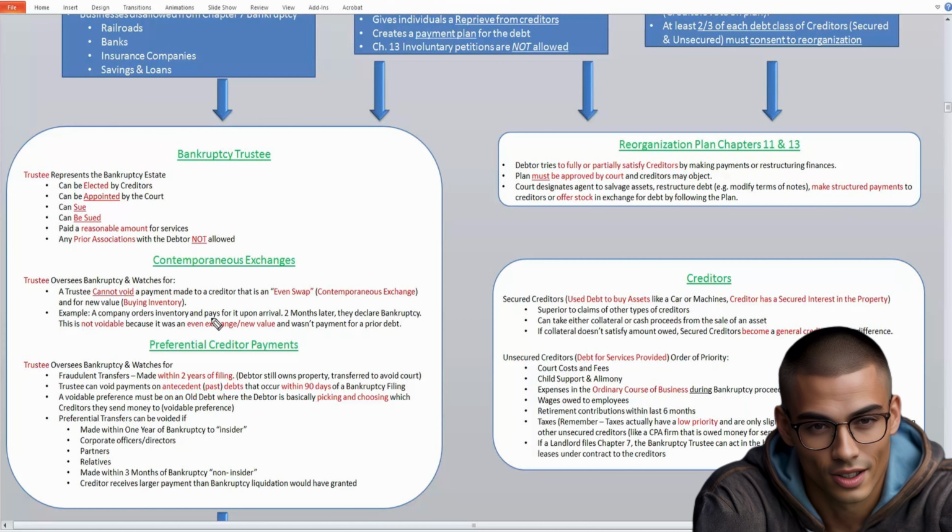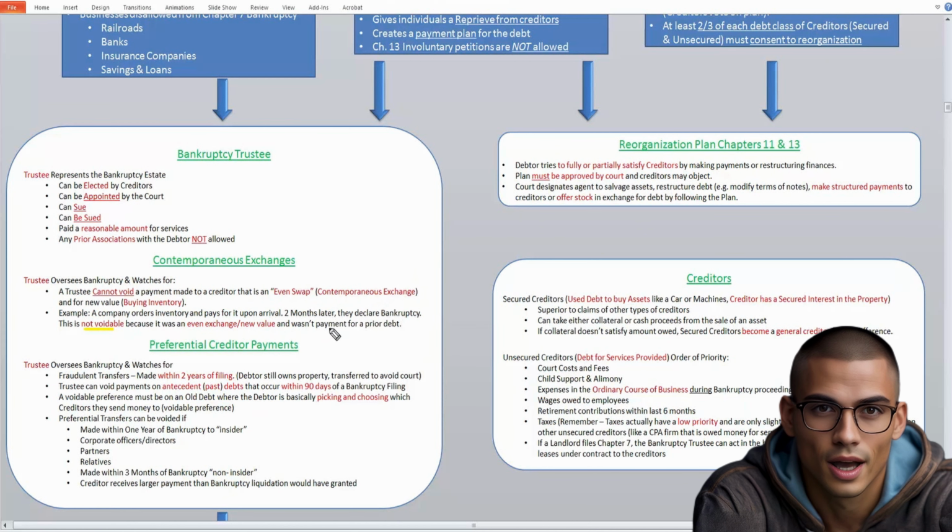If a company orders inventory and pays for it in cash on arrival, so they get inventory valued at $500 and they pay cash of $500 for that inventory once it arrives, then 2 months later they declare bankruptcy, this cannot be voided. So this cannot be voided because it's an even swap. You paid $500 for $500 worth of inventory. So these types of contemporaneous exchanges are not voided.